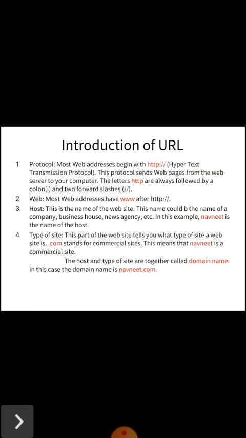Fourth, type of site. This part of the website tells you what type of site a website is. Here, .com stands for commercial sites. This means that Navneet is a commercial site. The host and the type of the site are together called domain name. In this case, the domain name is navneet.com.